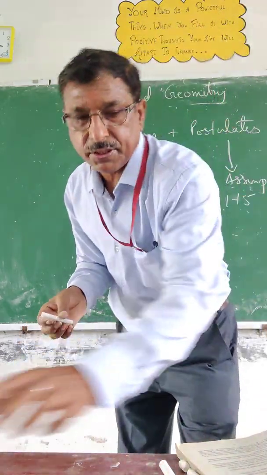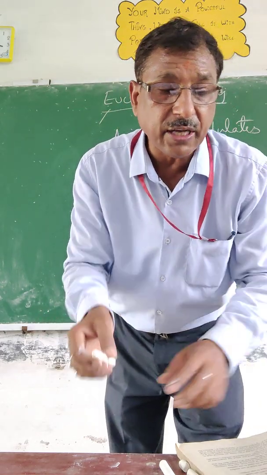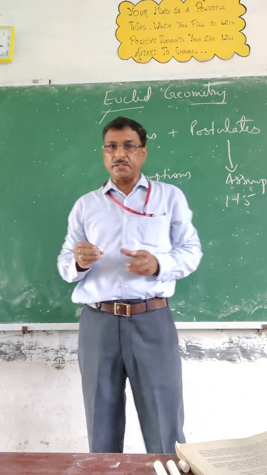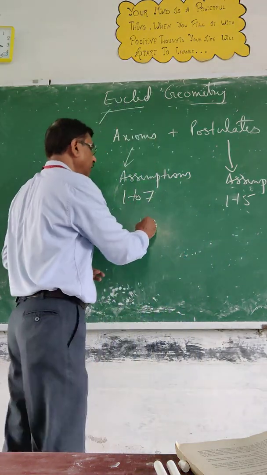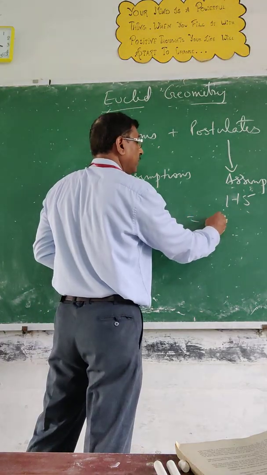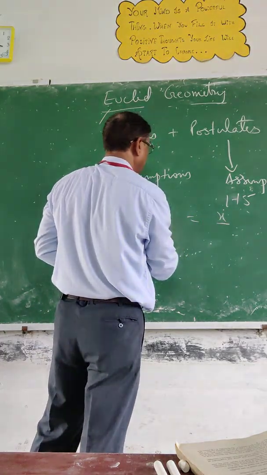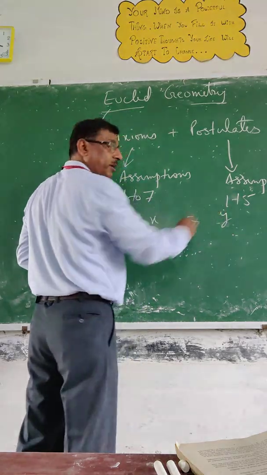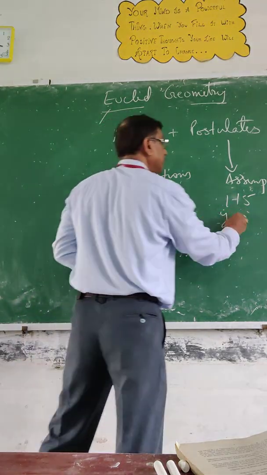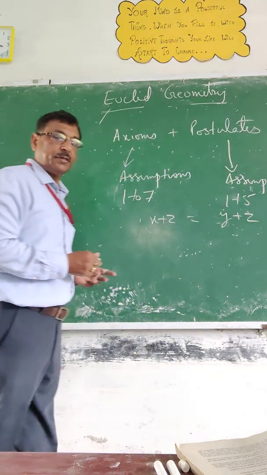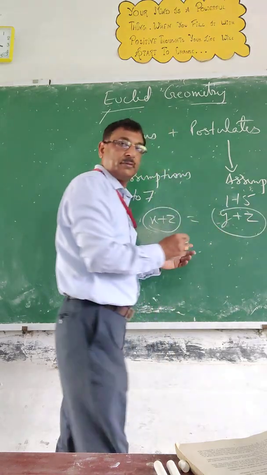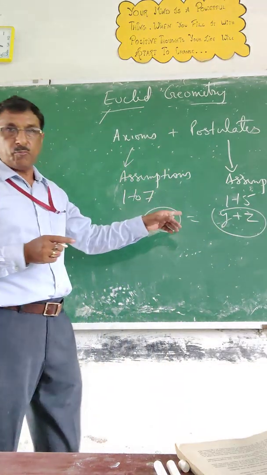If we see the next part, if equals are added to equals, the wholes are equal. That means two parts are the same. Now if you have x and another thing is x, both are the same, or you can say y, both are equal. If you add the same term z to both sides, both will still be equal. Whatever whole you are getting, if equals are added to equals, then both will be equal.